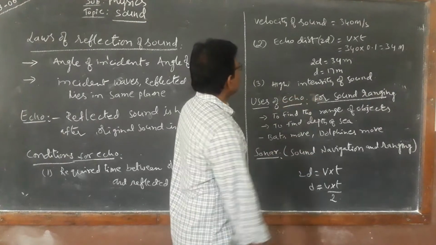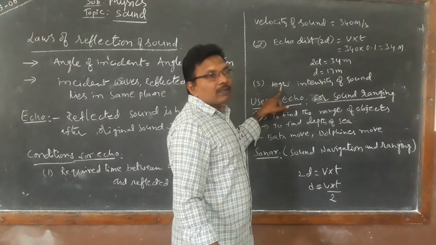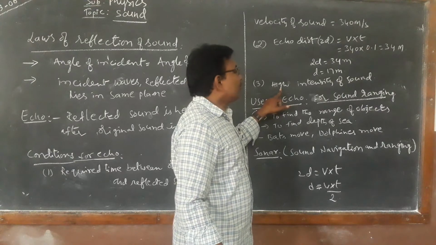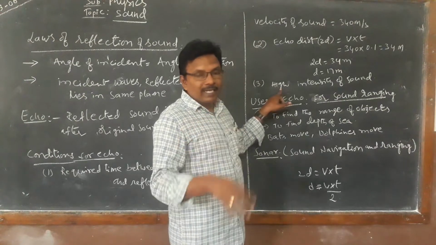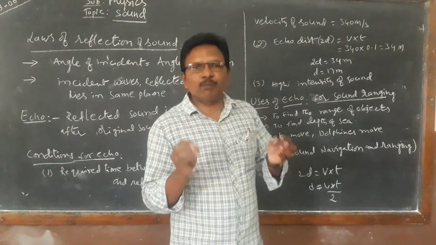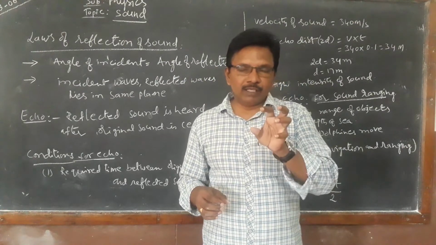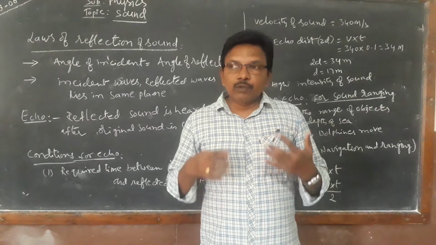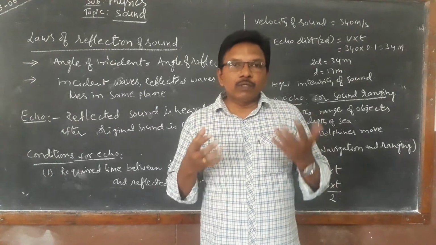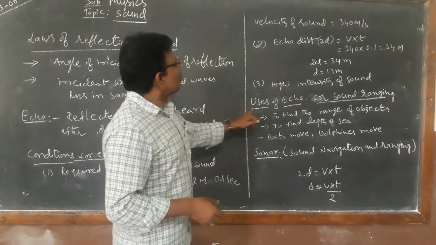That's all. Now next, the other condition to get the echo is that the sound should have high intensity. For low voice, small sounds, a small sound cannot reflect. So to get the reflection, we need high intensity of sound. These are the conditions.